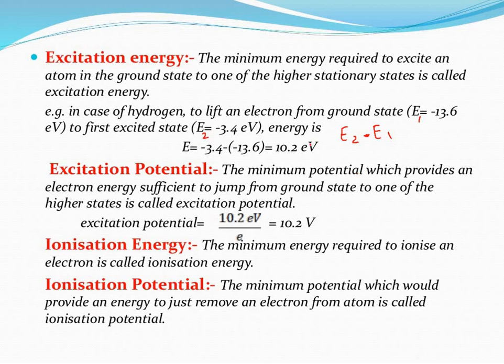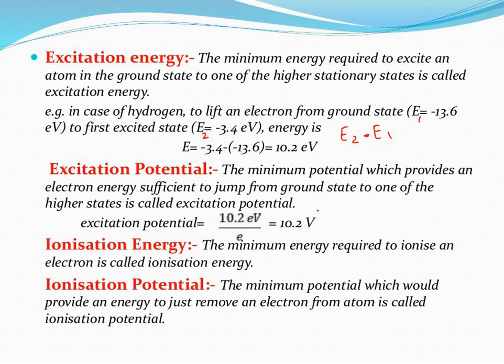You can ask me, sir, how the values can be equal. Look here, it's 10.2 electron volt. Potential is work done per charge, and this energy is nothing but work done, so 10.2 electron volt divided by e, the e cancels out, and we are left with 10.2 volt. That's why numerically they are the same. Are we getting the point? The same number value: excitation energy is in the form of energy, and excitation potential is the potential.